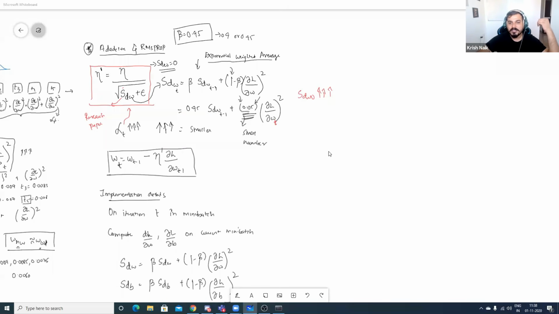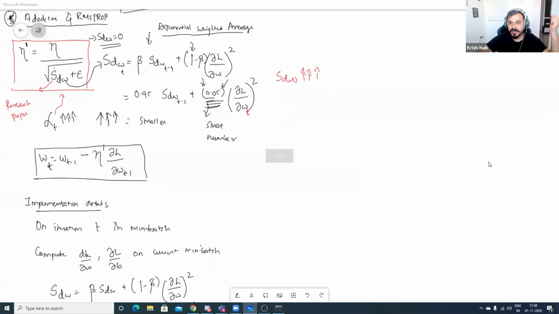Now coming to the last part. Just see, this is a story, guys. There are some problems with respect to gradient descent. We came to stochastic gradient descent, then mini batch stochastic gradient descent, then AdaGrad, and some other things.